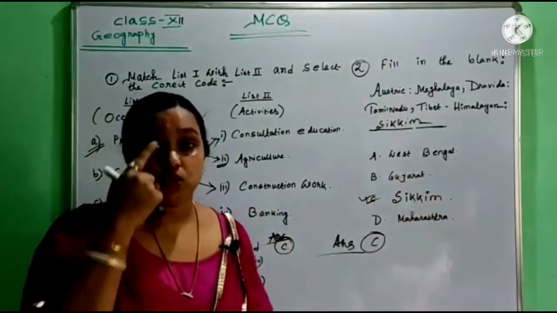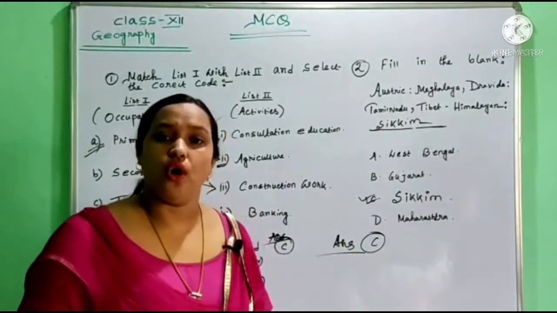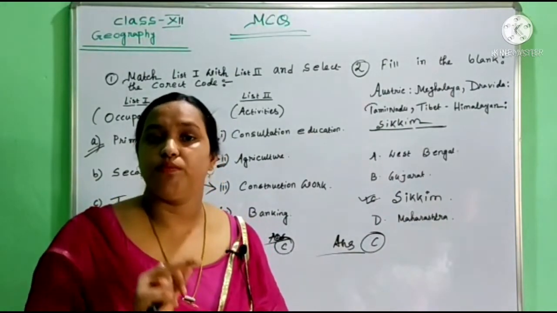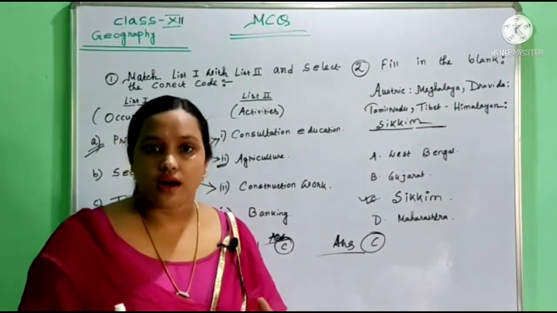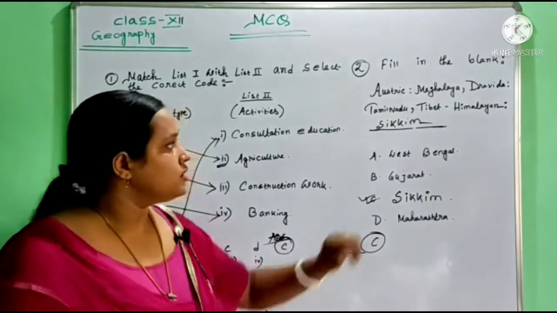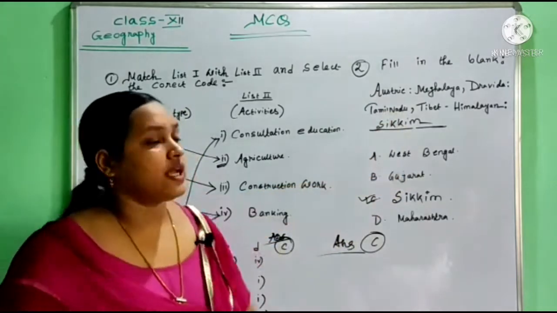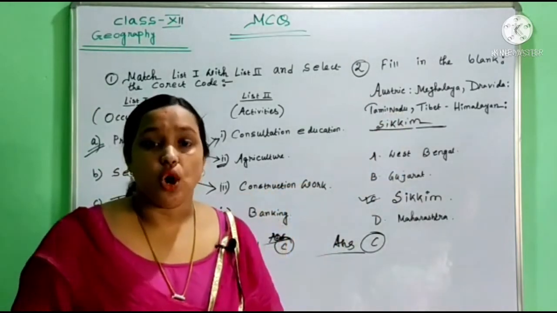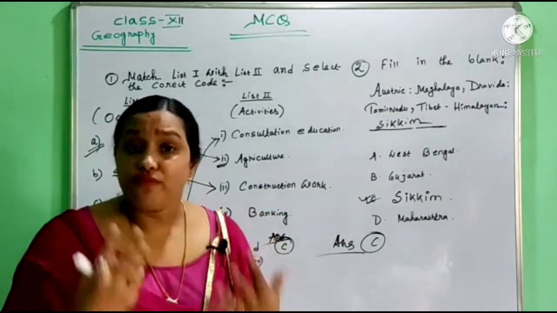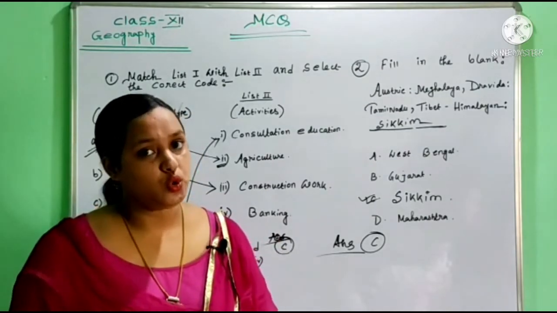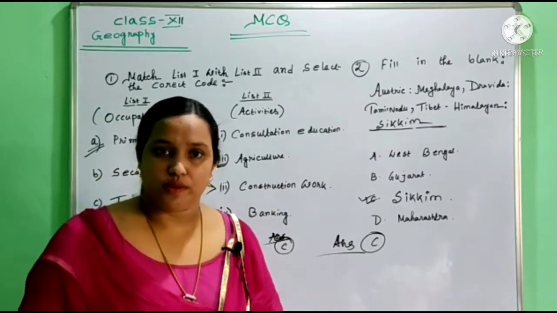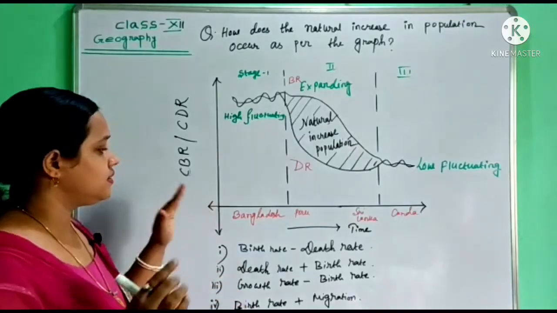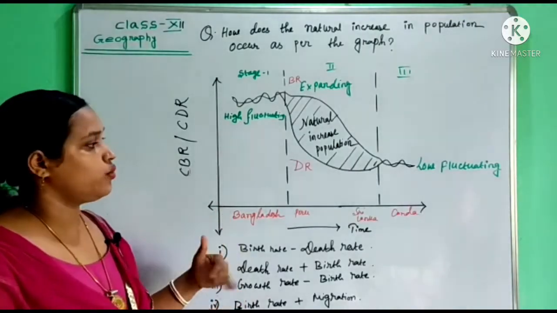This question is asked from your volume 2 India population chapter, where distribution and density topics come.